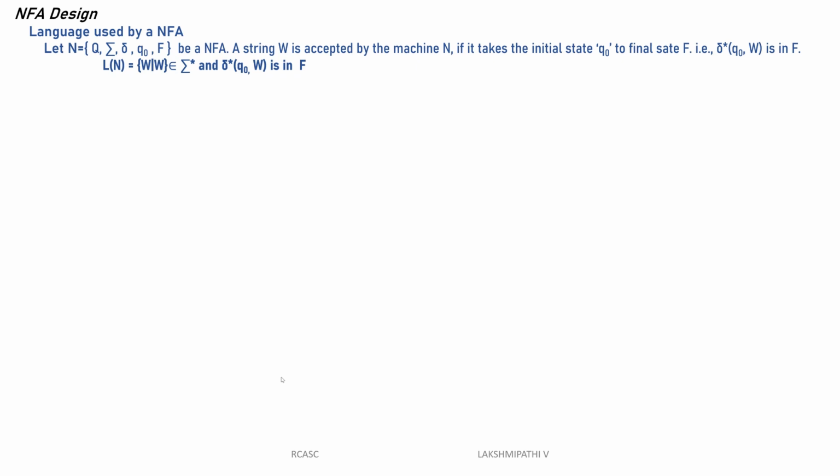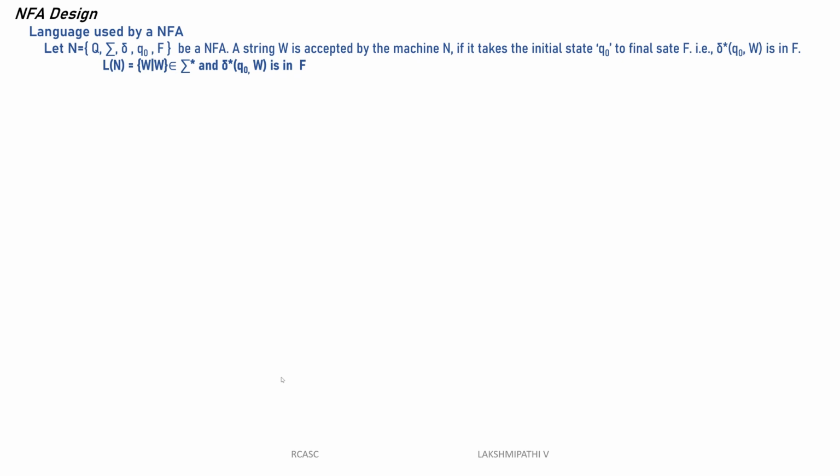The transition function is what differs between the NFA and the DFA. In the DFA, it is Q × sigma implies Q only. That means one state reads one input symbol and goes to exactly one state of the machine.